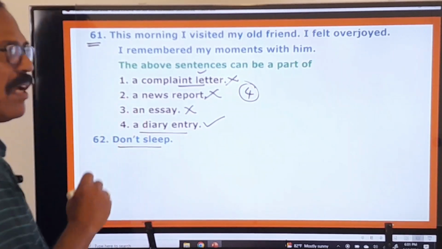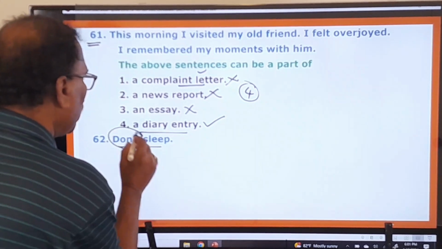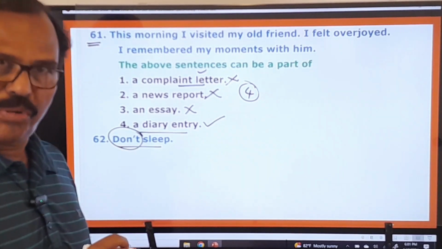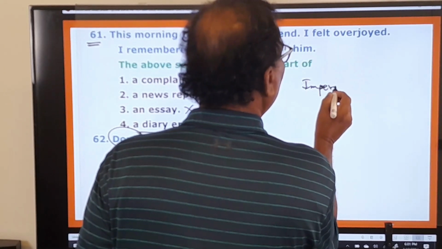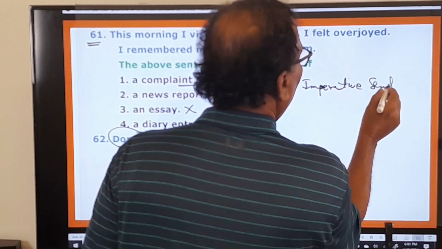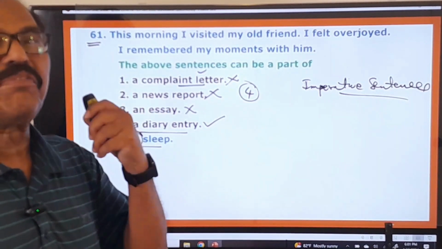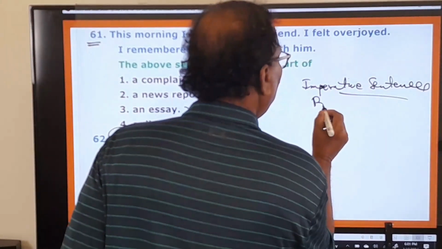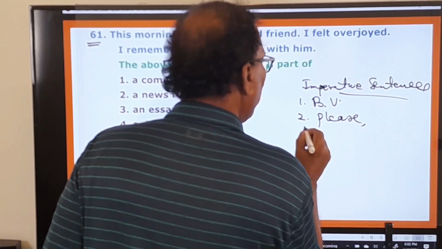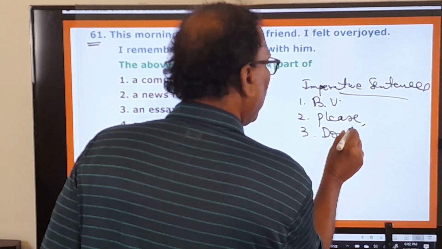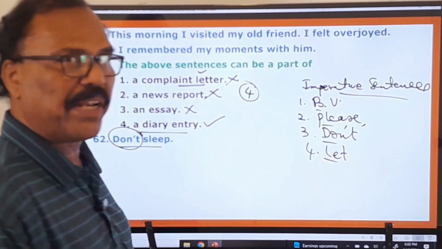Don't sleep. This is the next question. Here, the sentence begins with don't. Whenever a sentence begins with don't, you must immediately think it is an imperative sentence. You know very well, imperative sentences have 4 important features. First, they begin with a base form verb. Second, they begin with please. Another important thing, they begin with don't. And they begin with let. So these are the 4 important features of imperative sentences.